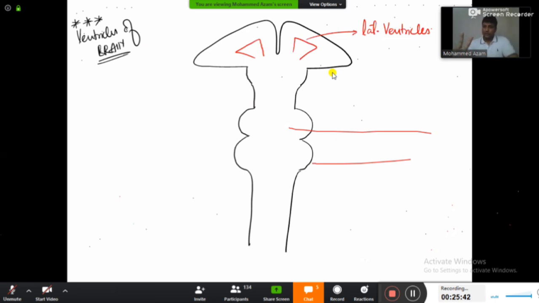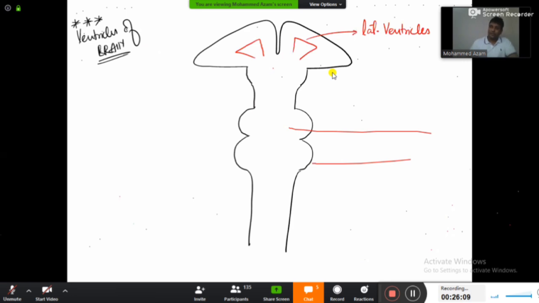You have to keep an eye on two things here. You have to learn two things. Number one, what is the name of the ventricle? Lateral ventricle. And what is the location of the ventricle? Yes, it is located in the cerebral hemisphere. Name of the ventricle and the location of the ventricle. So what is the name? Lateral ventricle. And the location? Yes, it is present in the cerebral hemisphere. Perfect. So it is very easy from our diagram.